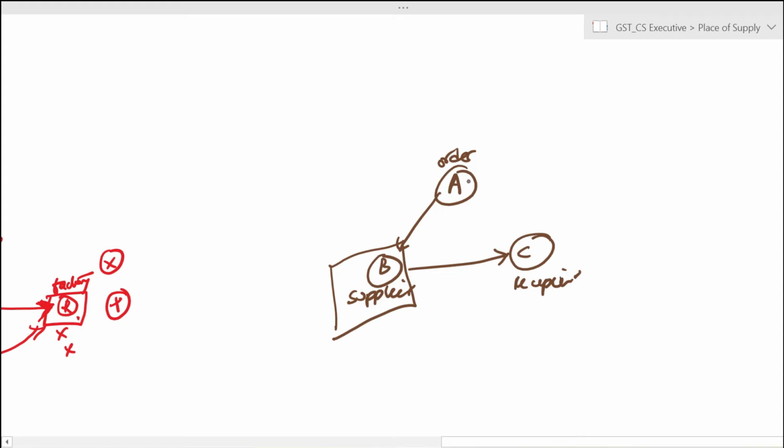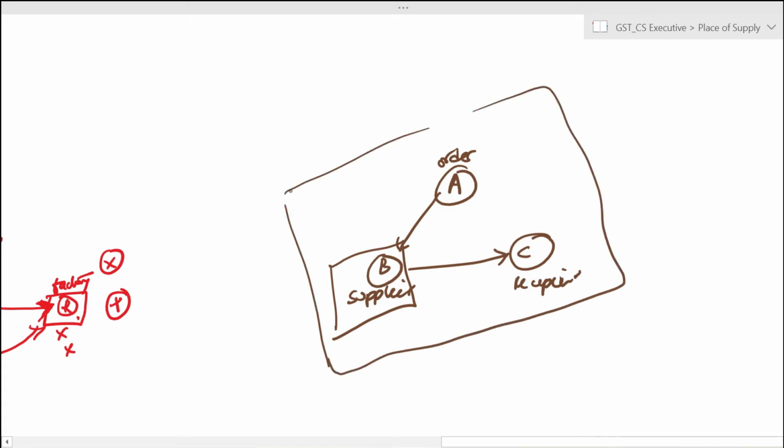So the place of supply in this case is deemed to be the principal place of business of the third person. A is the third person according to section 10(1)(b). Now, the Act uses the term principal place of business.